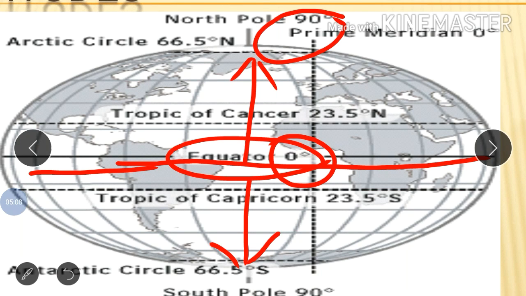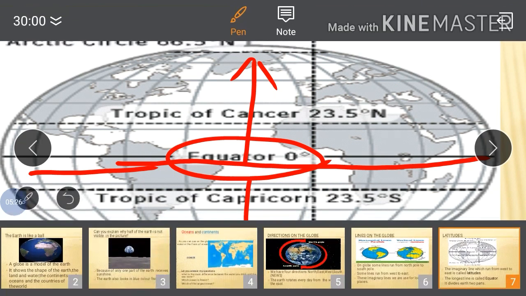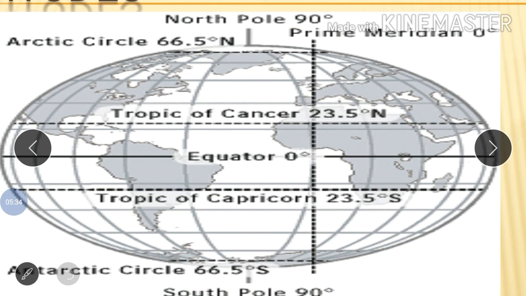Here 23.5 degrees north is called the Tropic of Cancer. In the same way, 23.5 degrees south is called the Tropic of Capricorn. The Tropic of Cancer and Tropic of Capricorn also separate the zones. Which zones? Here the equatorial zone. The equator passes between the Tropic of Cancer and Tropic of Capricorn.